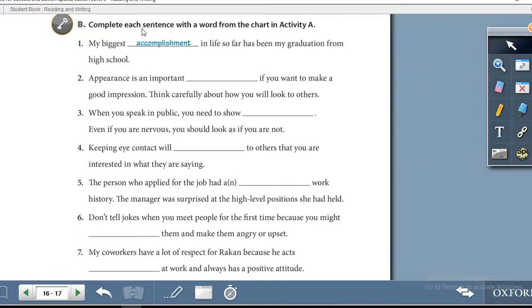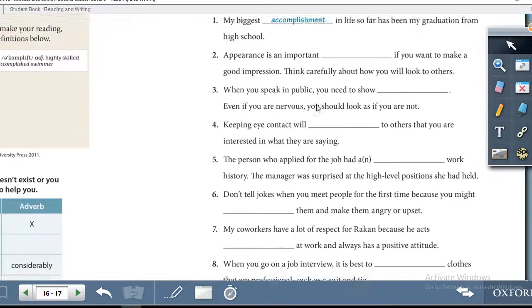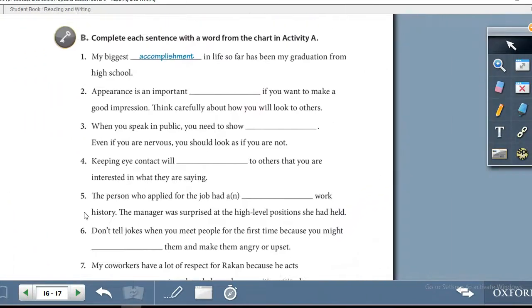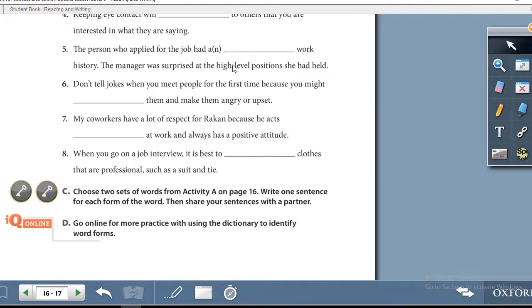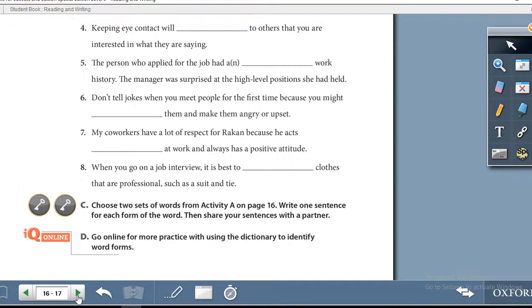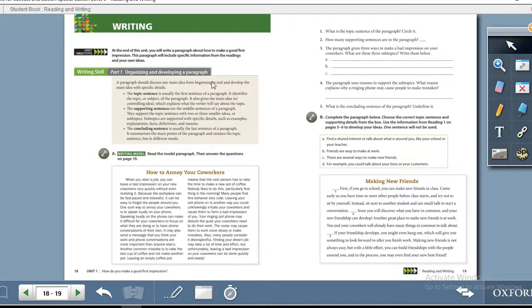Exercise B. Complete each sentence with a word from the chart in activity A. So in the previous activity that you have done in the block of words, you will take the same words and you will fill in the blanks to make each sentence correct. Let us turn over. Right, that wraps up your reading for unit number 1, level 3.